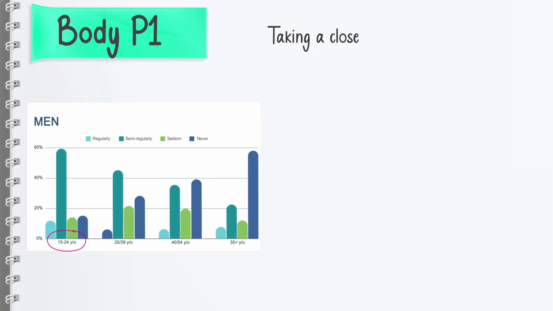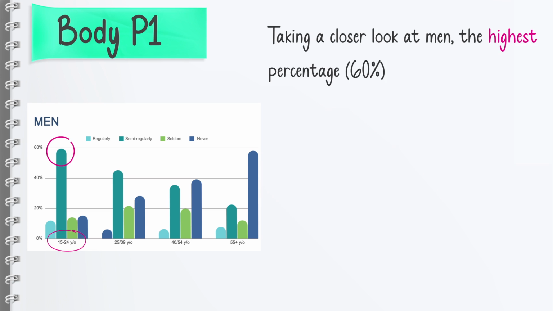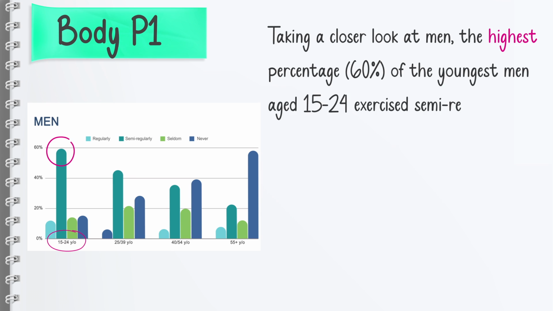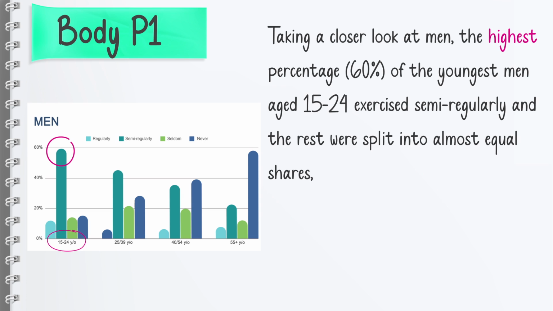So, taking a closer look at men, always talk about the highest percentage or the highest number in each category. The highest percentage, we write in the parentheses here, 60%. Of the youngest men aged 15 to 24 exercised semi-regularly. As you can see, it is semi-regularly, right? Around 60%. And the rest were split into almost equal shares. As you can see, they're almost equal shares, right?